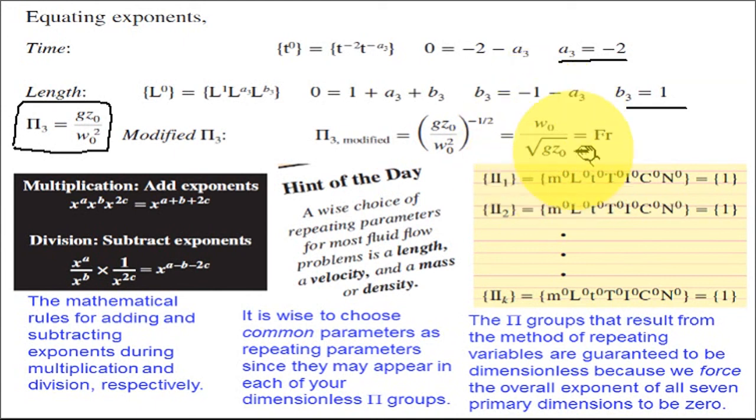So this is the standard formula of a non-dimensional number called the Froude number. Fr represents the Froude number. Also you can see these important notes regarding exponents, the pi groups, and the repeating parameters.